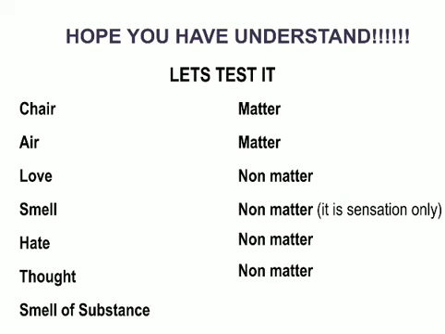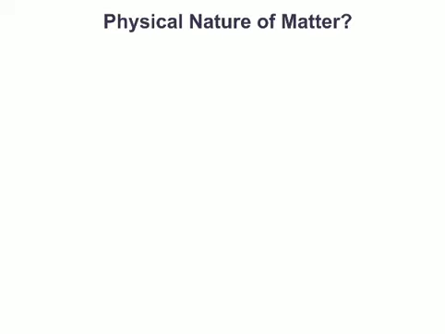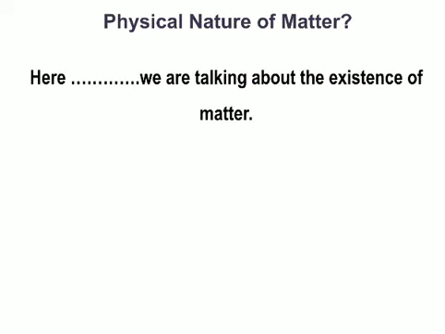And smell of substance like perfume, so it is matter because some particles of perfume would be there. So this is about matter. So these are the basic criteria to judge whether the things or objects you can see in the surroundings are matter or non-matter. Okay, let us continue with one more topic, yes, the physical nature of matter.